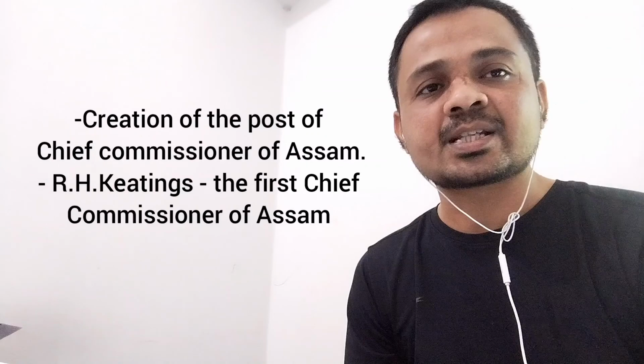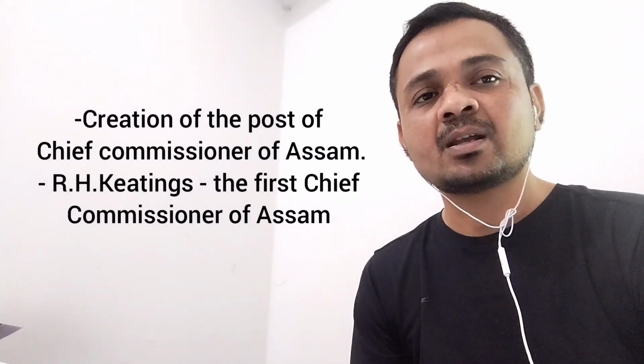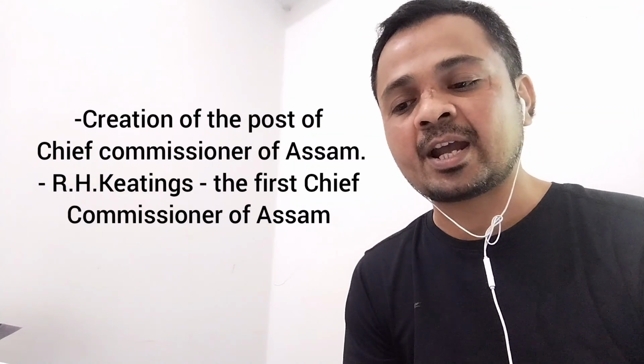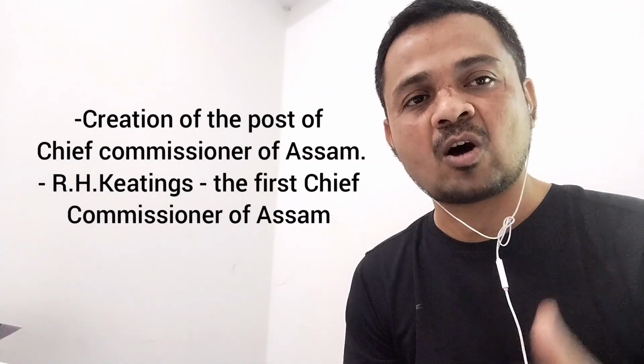After creating this state of Assam, a post of chief commissioner was created. As a result, R.H. Keatinge becomes the first chief commissioner of Assam. He was chief commissioner of Assam from 1874 to 1878. And some historians say that the creation of the state of Assam itself was the first step towards the partition of Bengal.